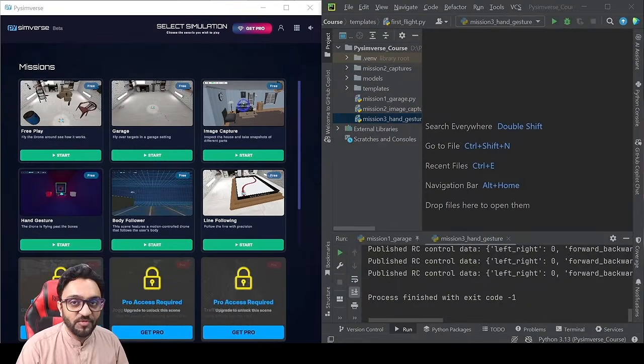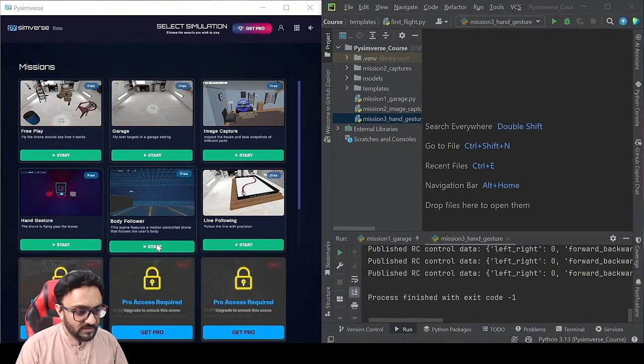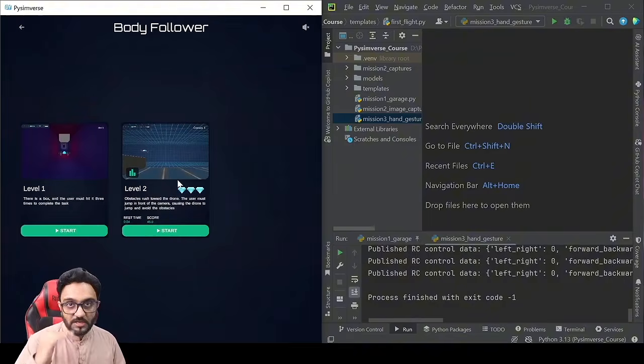So now we are going to move on to our fourth mission, which is body follower. So what exactly is body follower? We are going to use the same principles of hand gestures, but instead of controlling the drone with hands, we are going to control with our complete body. So if you remember that game called Flappy Bird, where you had to tap to move up and down. Similarly, we have a game over here where you can move the drone up and down, and then you will have obstacles that you have to avoid.